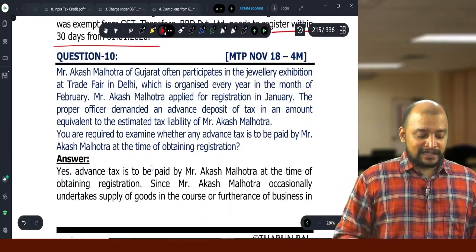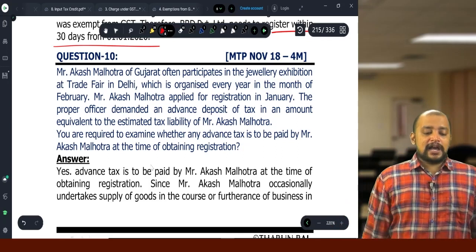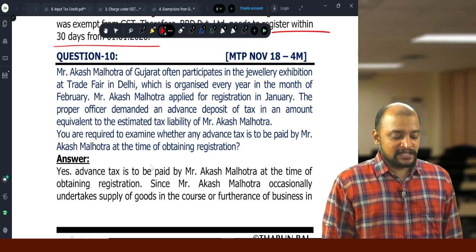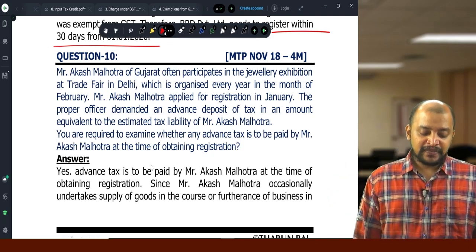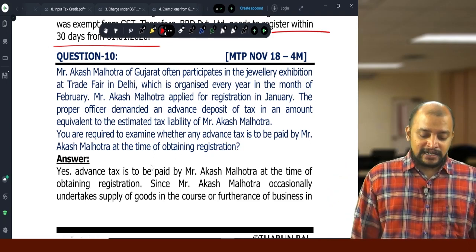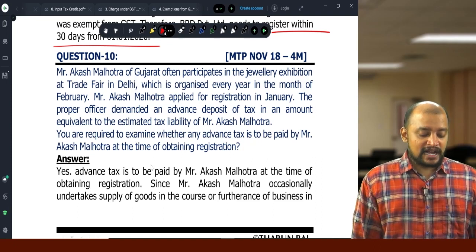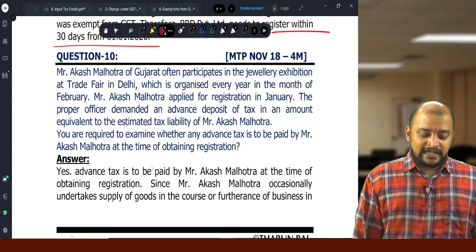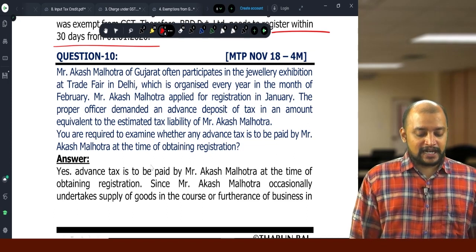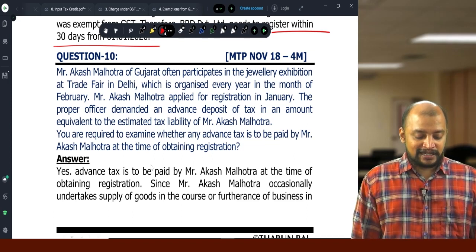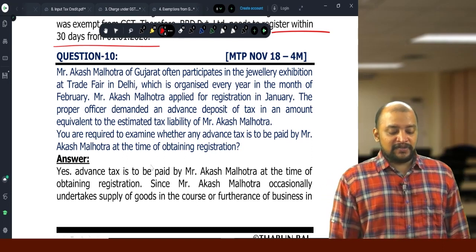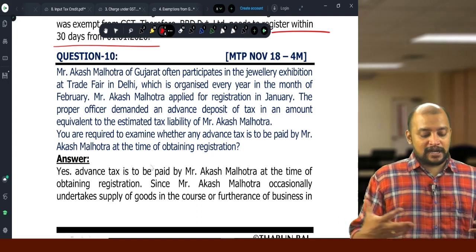Then question number 10. Mr. Akash Malhotra of Gujarat often participates in the jewellery exhibition at trade fair in Delhi, which is organized every year in the month of February. Mr. Akash Malhotra applied for registration in January. The proper officer demanded an advance deposit of tax in an amount equivalent to the estimated tax liability of Akash Malhotra.